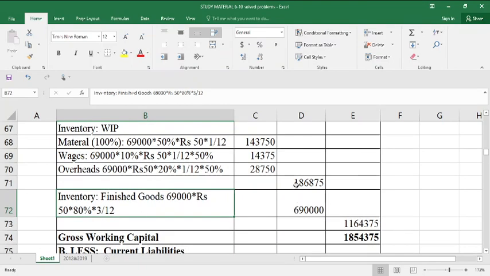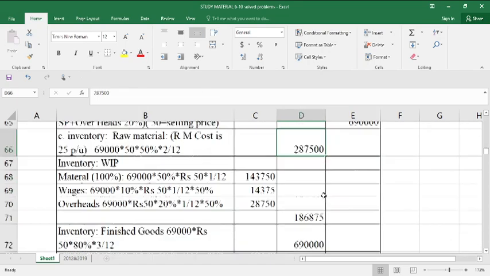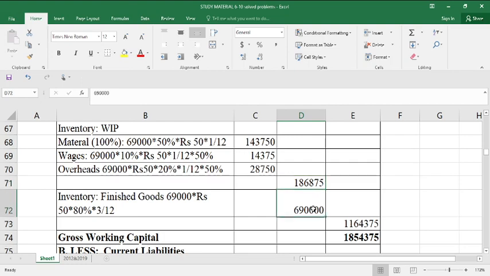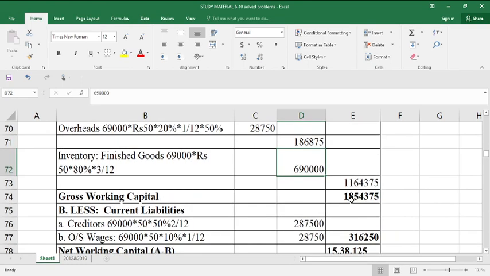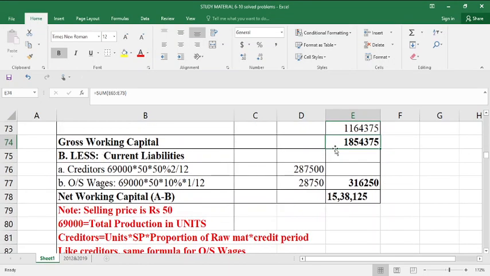So if you make this total, that is debtors, then raw material inventory, work in progress, finished goods, you will get the total gross working capital is 18,54,375. This 11,64,375 is the total amount of inventory. Now once you write down or calculate gross working capital, then calculate current liabilities, that is creditors.